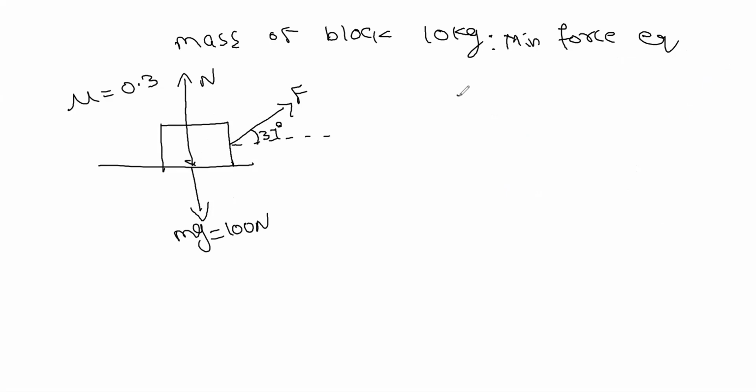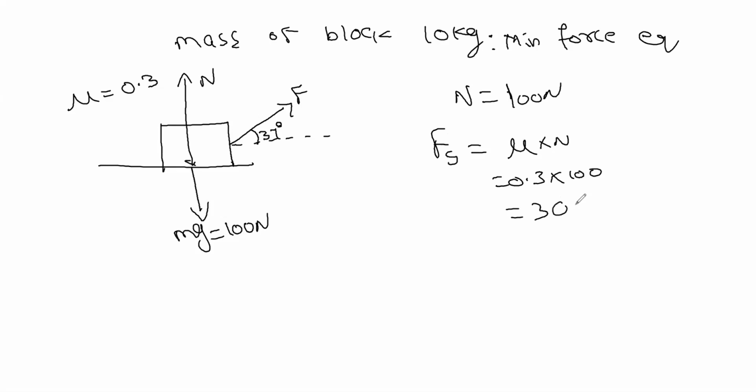So Fs is equal to mu into normal force, 0.3 into 100, which comes as 30 Newton. This is the static friction.